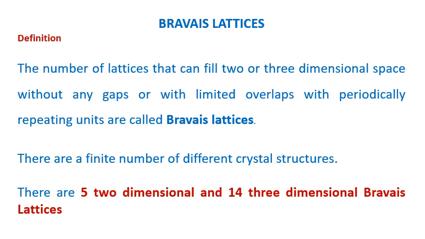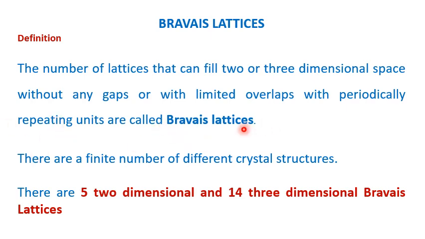That space may be a 2-dimensional space or a 3-dimensional space. That space should be covered without any gaps. If there are any gaps, then with limited overlaps, periodically repeating units are called Bravais lattices.